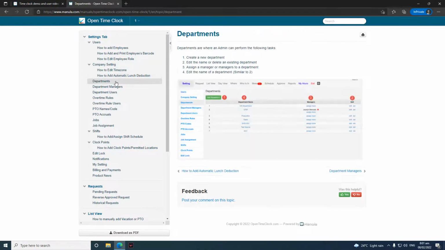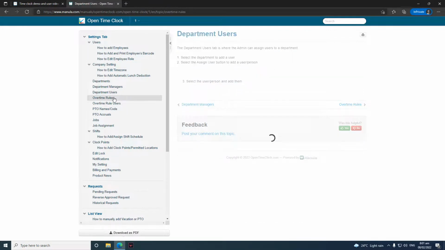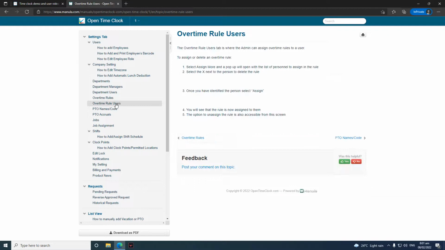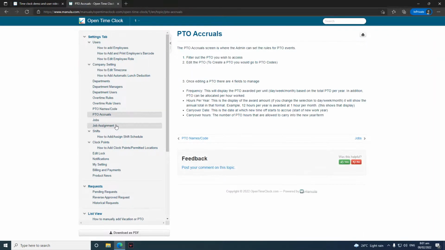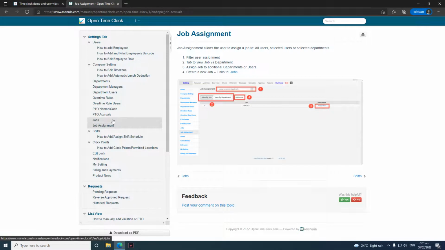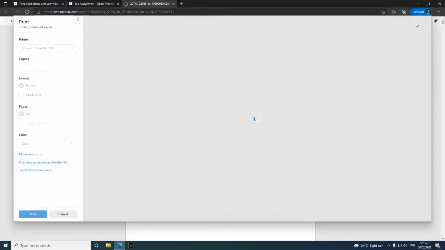It also gives you the definition of what each feature is for when you set up your company. You may also download this file as a PDF by clicking this button and just click print.